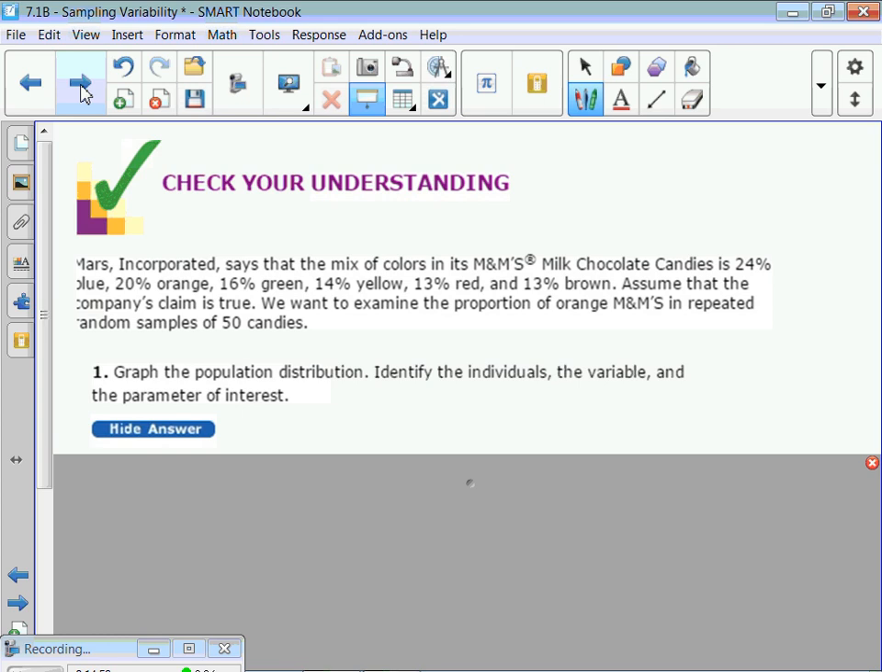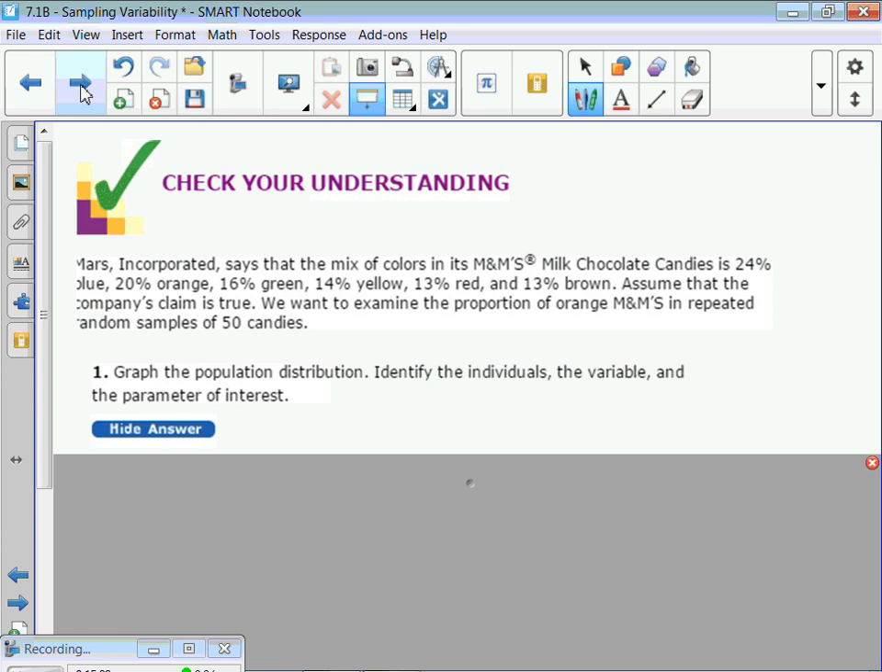All right, so Mars Incorporated says that the mix of colors in its M&M's milk chocolate candies is 24% blue, 20% orange, 16% green, 14% yellow, 13% red, and 13% brown. Assume that the company's claim is true. We want to examine the proportion of orange M&Ms in repeated random samples of 50 candies. Graph the population distribution. Did they tell us how many M&Ms exist in the world?